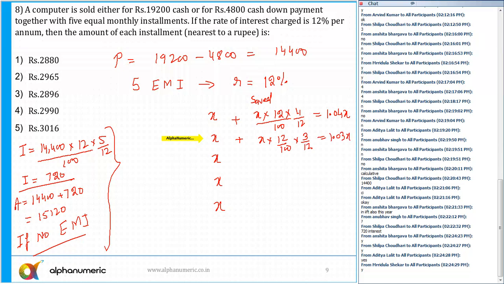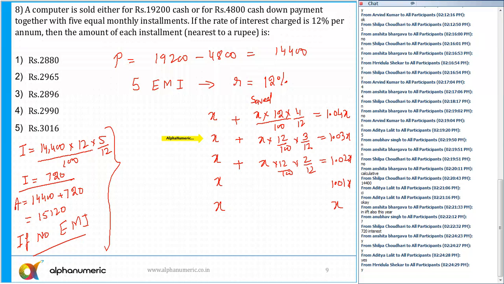And now you know that pattern. For compound interest, it will be power 4, power 3, power 2, which we did in class. For SI, we have done it like this. So plus X into 12 into 2 by 12 divided by 100, which is 1.02x. Next I'll get 1.01x, and this is simply x.